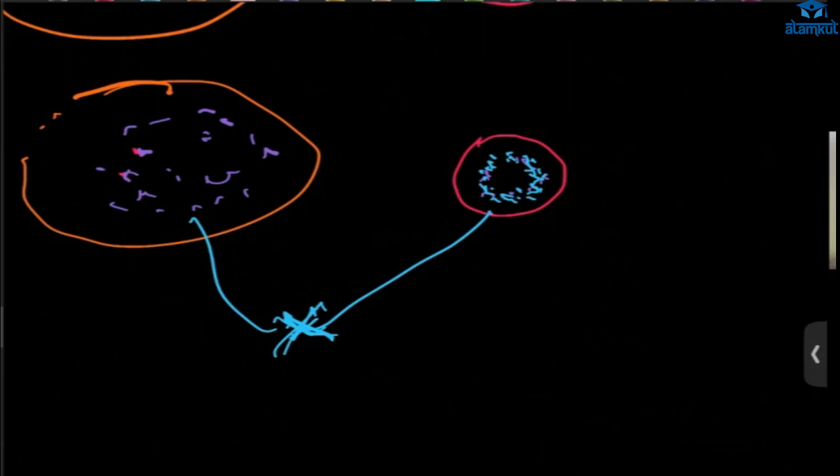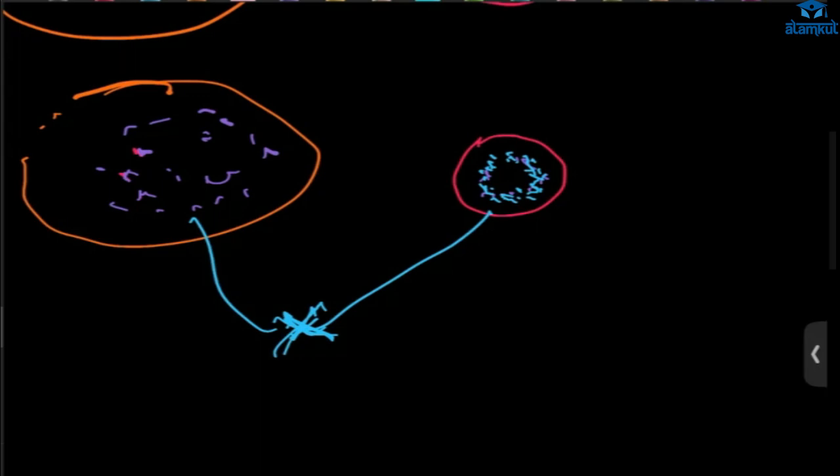When we are saying this, it means if one species is in one place and another part of it is in a different place, what will happen? After many generations, they will not be able to reproduce.